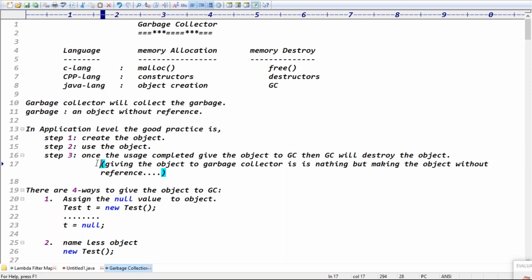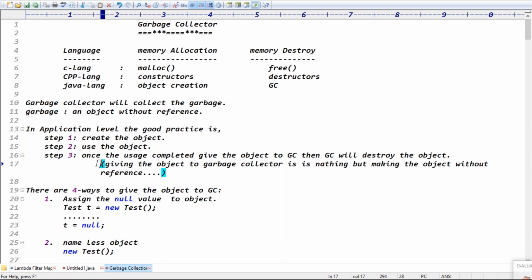Then you, as a developer, what is your responsibility? You have to make the object without reference, right? Because we have to make the object what? Without reference, right? Exactly. Because you got the clarity, right?